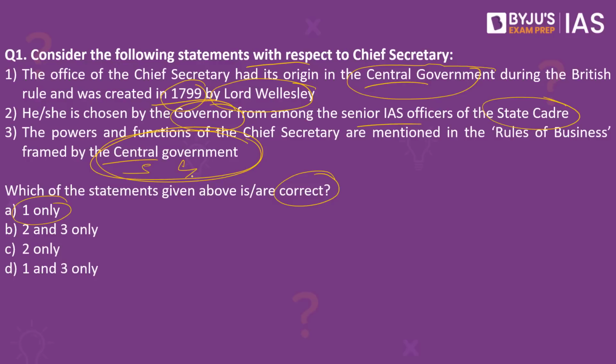So who is the chief secretary? When it comes to the political affairs, what do we have? We have the chief minister who is heading the political executive. Similarly, what we also have is the administrative division. So it is the chief secretary who heads the administrative division. So the chief secretary is the executive head of the state secretariat. He is the head of the civil services in that state.